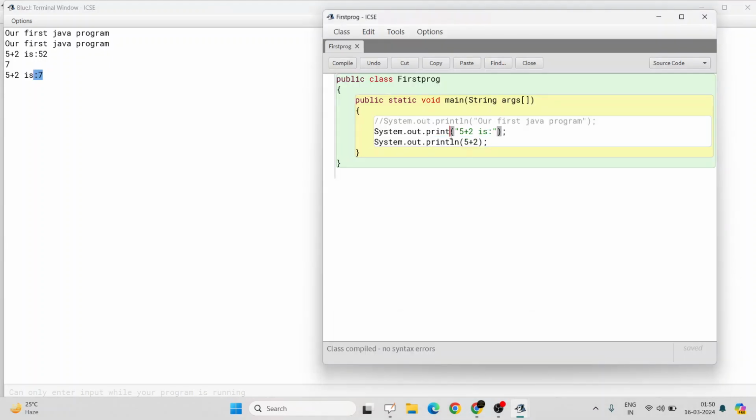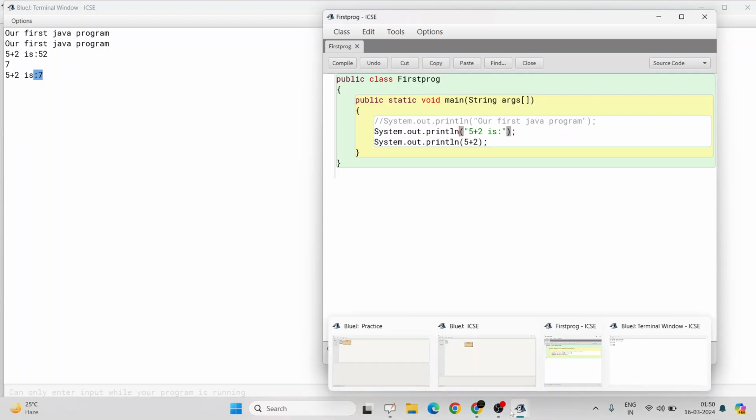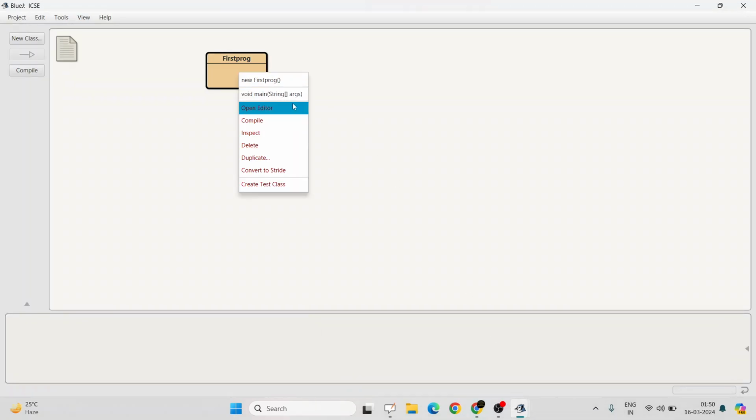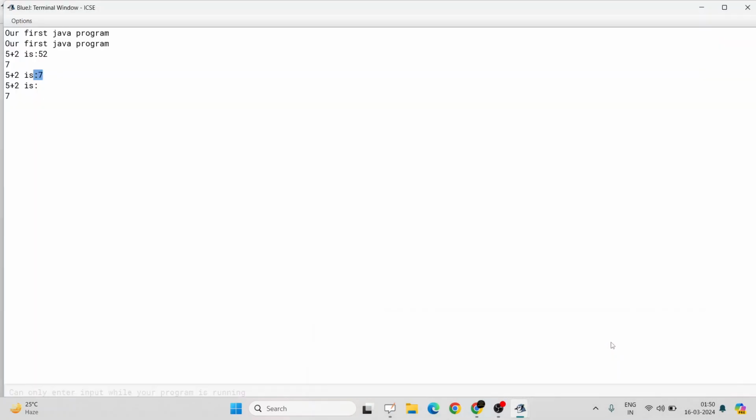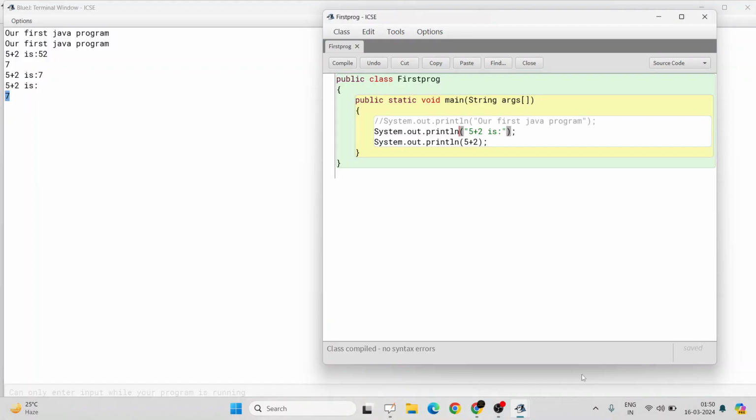If I make a subtle change to the code and put a println over here, then compile and run it again, what will happen? 5 plus 2 is will get printed over here and 7 will be printed on the next line. Let's try it. Check. 5 plus 2 is printed over here and 7 is printed on the next line. So I hope it's clear now what the difference between print and println is.